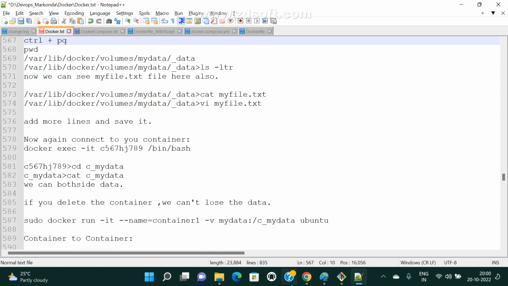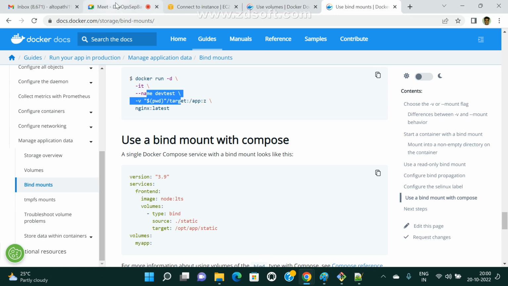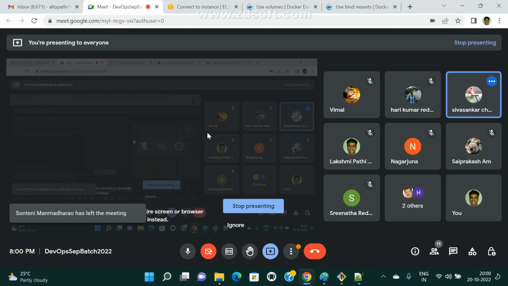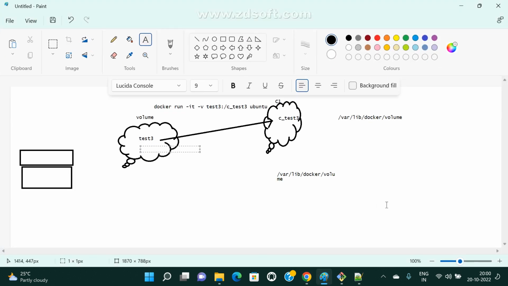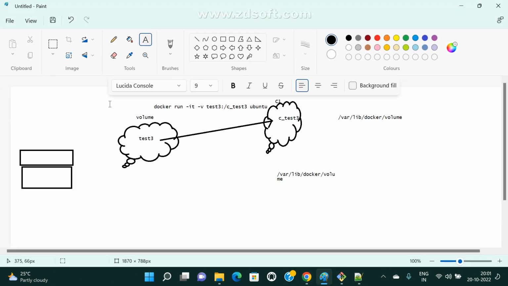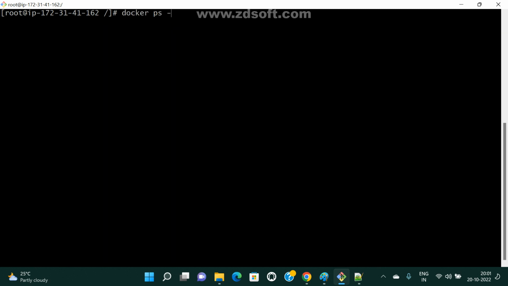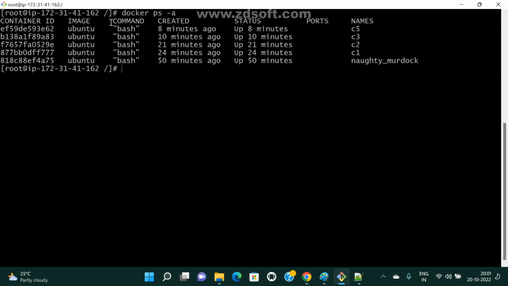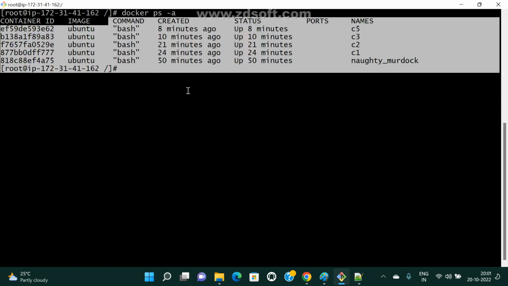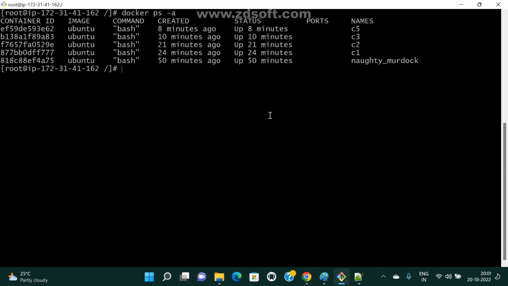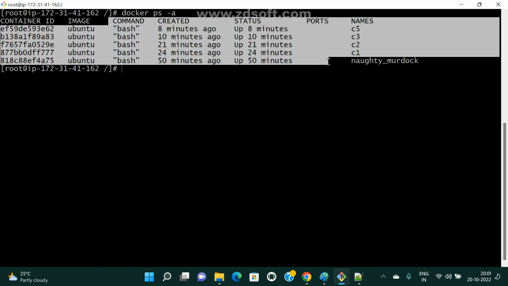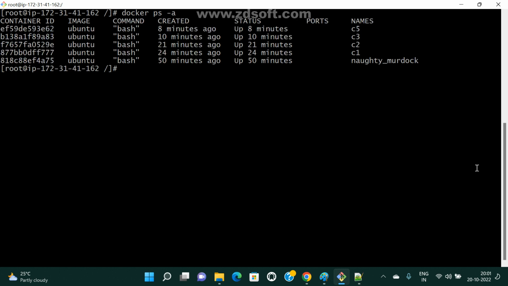Hello. Yes. Sir, when do we use the Docker attach command? See here, let me create one container. Now docker ps -a. What is the default process here? The default process is bash only, right? Now see here, for all containers, what is the default process? Bash only.